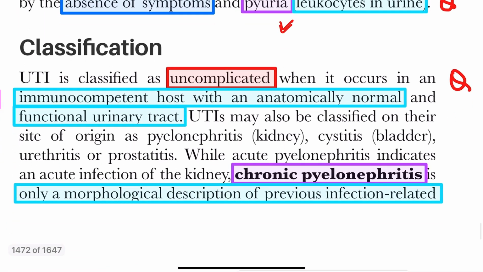UTI is classified as uncomplicated and complicated. Uncomplicated is when the host is immunocompetent with an anatomically normal and functional urinary tract. In that case, it is known as uncomplicated. Three things: immunocompetent, anatomically normal, and functional urinary tract.